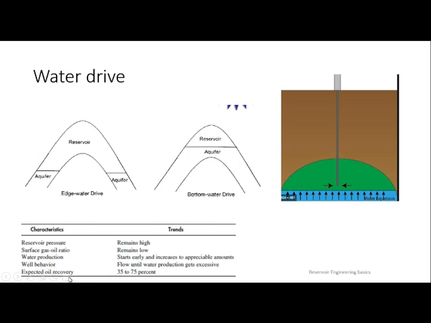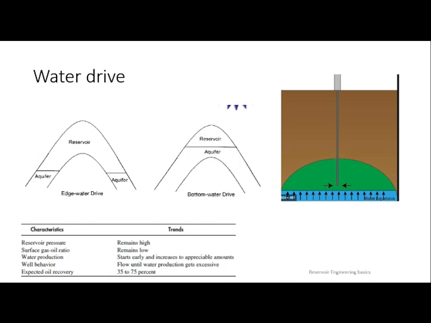Well behavior: flows until water production gets excessive. Why? Because you have to avoid water production. It will be flowing until water production gets excessive. You can see the water cut percentage when oil is being produced. Imagine, like I told you earlier, for 1 barrel of oil in the gas oil ratio, 1000 cubic feet of gas will be there. Here, for every 1 barrel of water, you should expect around 3 to 4 barrels of oil. So sometimes the oil water ratio will also increase. If it is increasing, that is good.